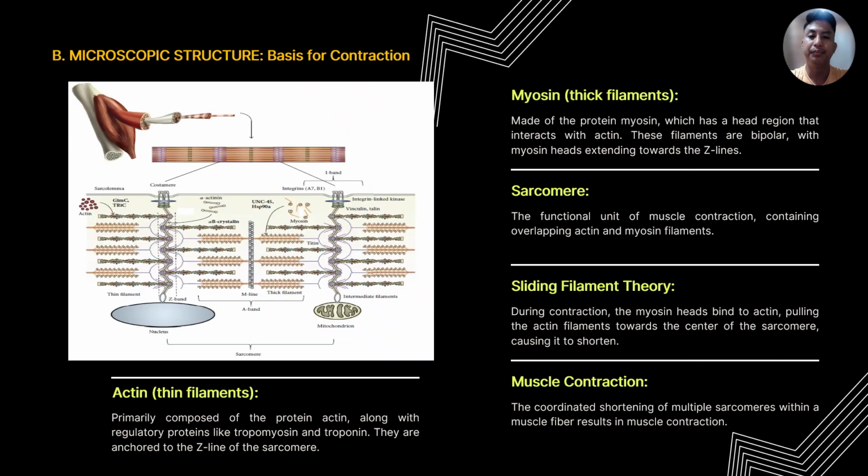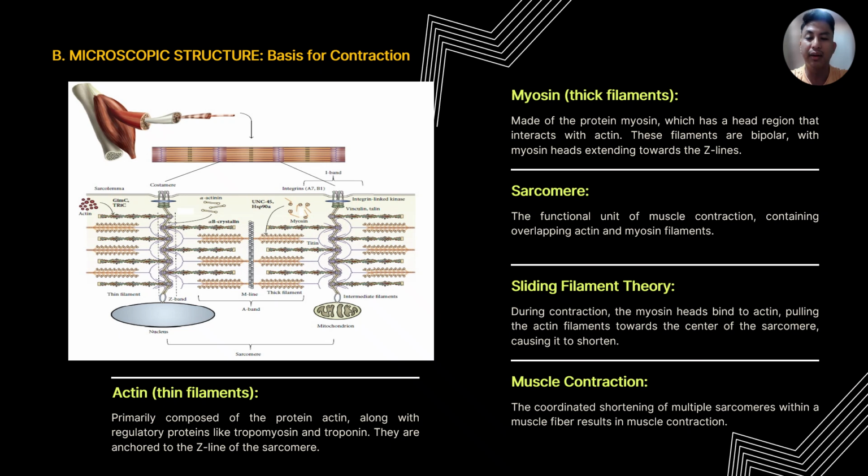So next up, the microscopic structure, the basis for contraction. The microscopic structure of muscle fibers reveals the fundamental mechanism behind muscle contraction, the sliding filament theory. This theory involves the interaction of two types of myofilaments: we have the actin and the myosin. The actin, also called the thin filaments, is primarily composed of the protein actin along with regulatory proteins like tropomyosin and troponin. They are anchored to the Z-line of the sarcomere.